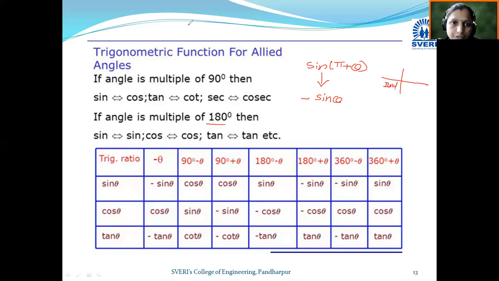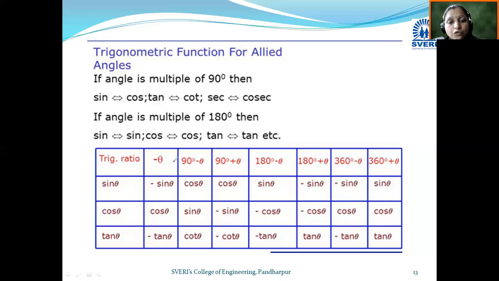Look here, this chart gives us the values for angles in the form of 90 plus theta, 90 minus theta, 180 minus theta, 180 plus theta. In this chart, sine of minus theta, we know, is minus sine theta, cos of minus theta becomes cos theta, tan of minus theta becomes minus tan theta. In this way, 90 minus theta is there. Then sine of 90 degrees minus theta, that means sine of pi by 2 minus theta. Now we know that pi by 2 minus theta lies in the first quadrant.